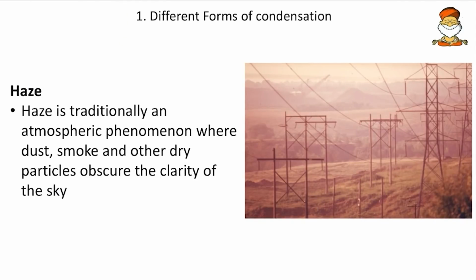Haze is another form of condensation. Here we don't get water droplets or ice crystals, we only feel some murky air. The atmosphere becomes unclear and murkier. Whenever the air that is carrying moisture cools down, we get haze. The moisture content is not enough to form a mist or a fog, so a very light murkiness forms the haze, something like a smoky type of atmosphere. It is not smoke. These are minute water droplets.